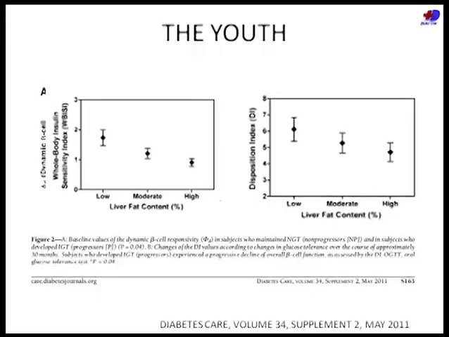So this is a slide that tells you the importance of normal glucose tolerance. We had in the previous slide different categories. When these patients with NGT were followed up, some of them developed diabetes later, some of them did not. Even in these patients with NGT, those who developed diabetes were those who had a lower beta cell function in the beginning. So people with normal glucose tolerance may have a lower beta cell function in the beginning and they can progress to develop diabetes compared to people with NGT with a slightly higher beta cell function. So beta cell function is clearly very, very dominant in the pathophysiology of prediabetes and diabetes.